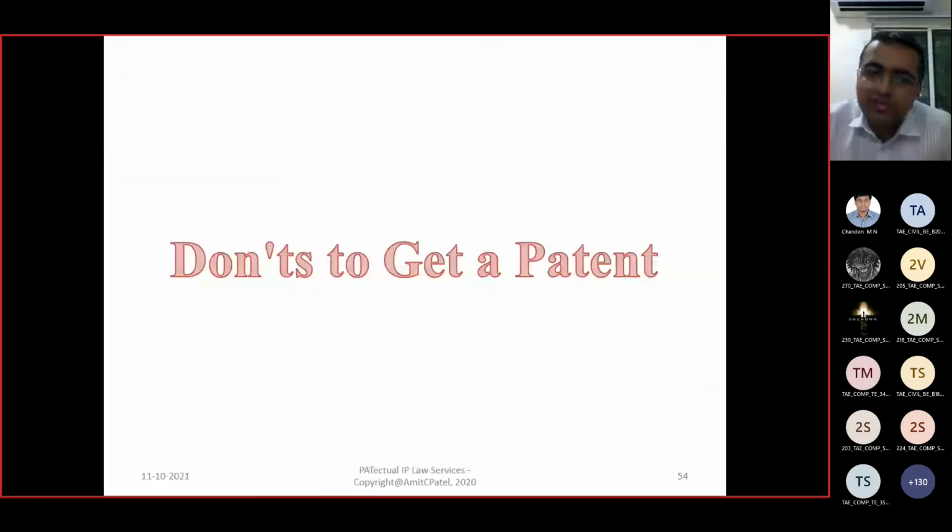Okay, so with this, please keep in mind what should not be done if you need a patent. If you develop a really good project for a patent, it doesn't mean it should be a very rocket science based project. It should be an entirely new product, an entirely new process.